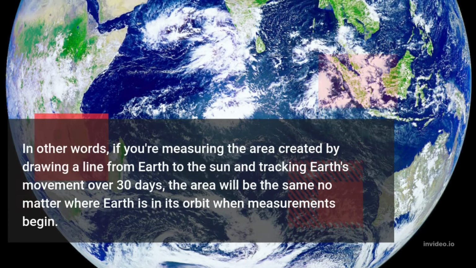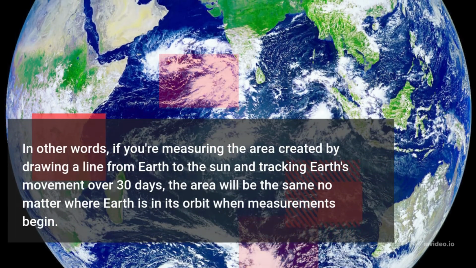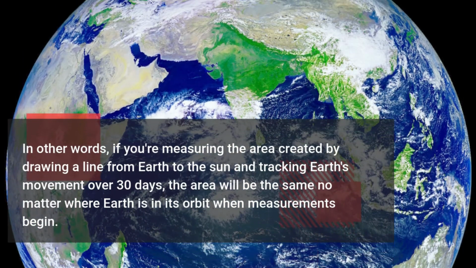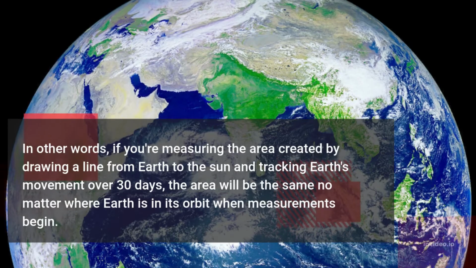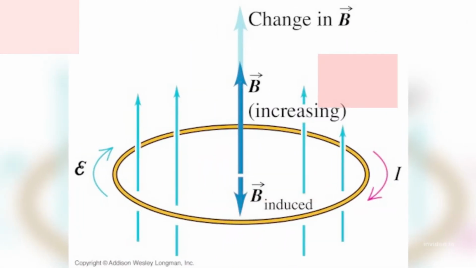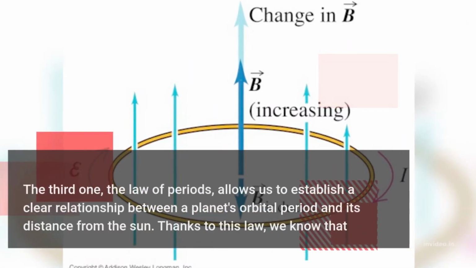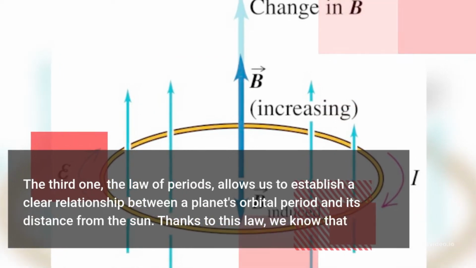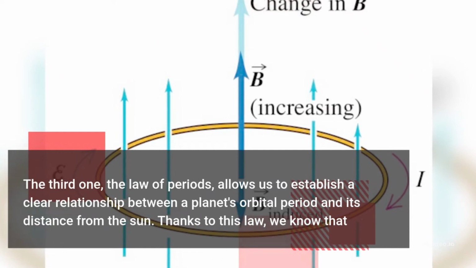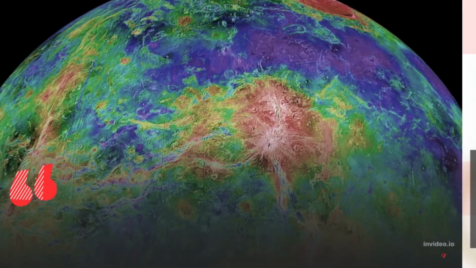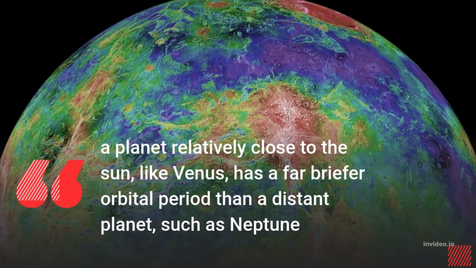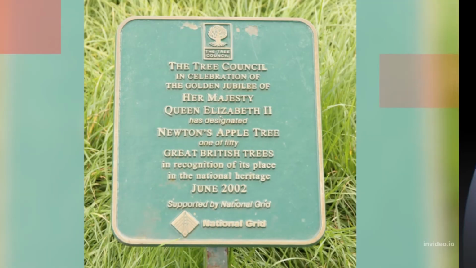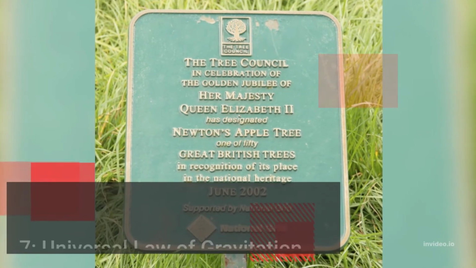In other words, if you have measured the area created by drawing a line from Earth to the Sun and tracking Earth's movement over 30 days, the area will be the same no matter where Earth is in its orbit when the measurement begins. The third law is the law of periods. It allows us to establish a clear relationship between a planet's orbital period and its distance from the Sun. A planet relatively close to the Sun, like Venus, has a far briefer orbital period than a distant one, like Pluto.